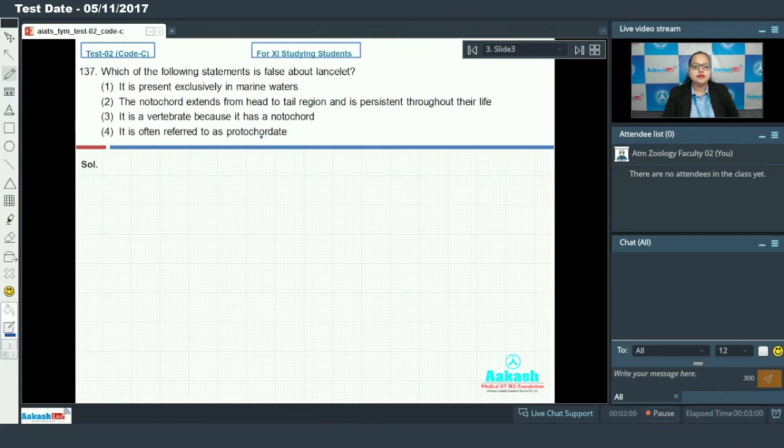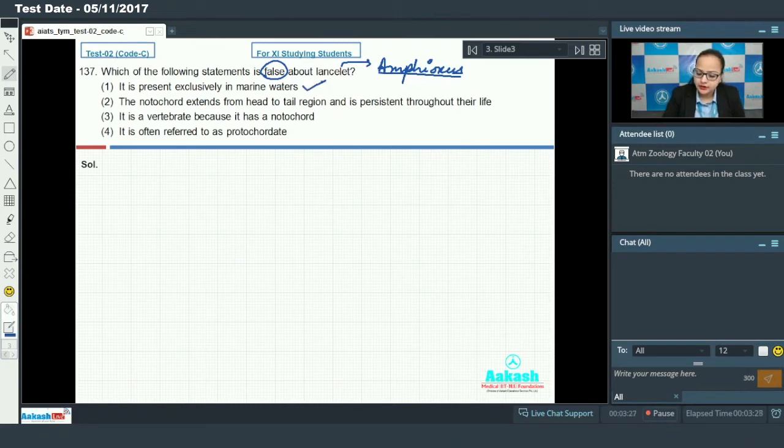Question 137 says which of the following statements is false about lancelet? Lancelet is the common name for Amphioxus. Amphioxus is a member of subphylum Cephalochordata. So we have to find the incorrect statement regarding Amphioxus. Option 1 says it is present exclusively in marine waters.